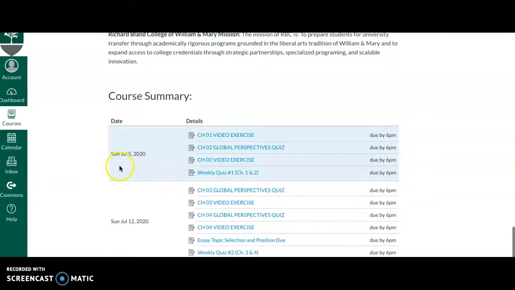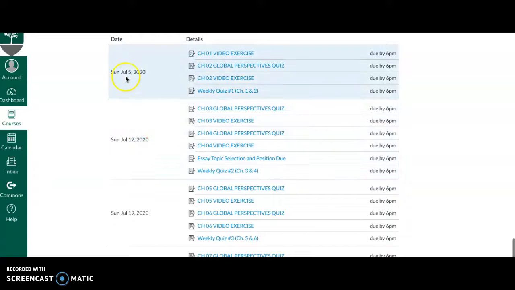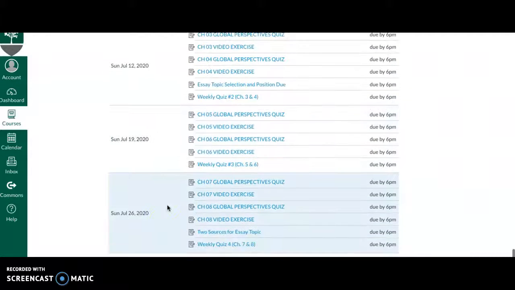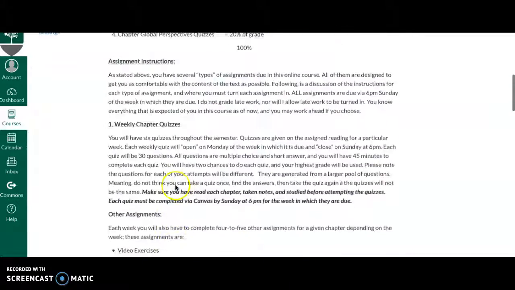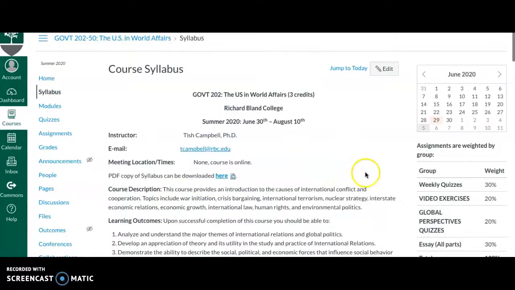Lastly, if you go down here to the end, this is where Canvas has a nice tool. What's expected of me and when, all the due dates. So here's what's expected by the end of this week, the end of next week, and so forth.